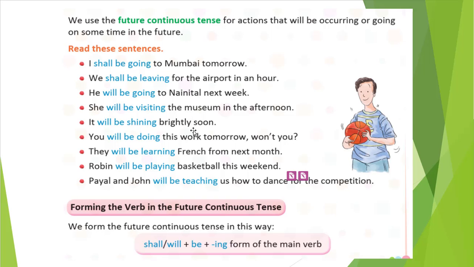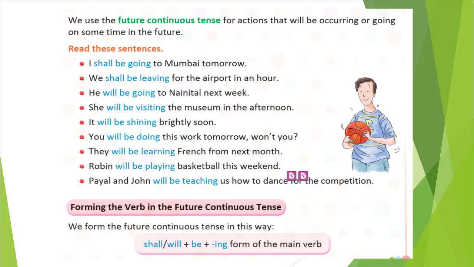Okay, so let's see here. I shall be going to Mumbai tomorrow. We shall be leaving for the airport in an hour. He will be going to Nainital next week. She will be visiting the museum in the afternoon. It will be shining brightly soon. You will be doing this work tomorrow, won't you? They will be learning French from next month. Robin will be playing basketball this weekend. Payal and John will be teaching us how to dance for the competition.